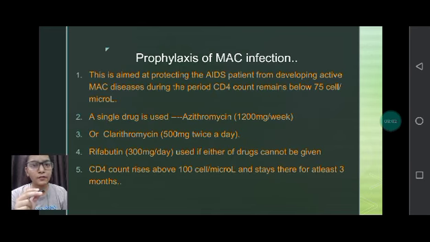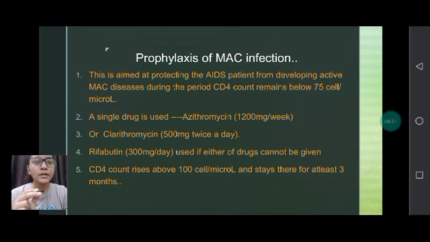Now, prophylaxis of MAC infection. In an immunocompromised patient, how can you prevent MAC infection, because MAC infection will occur if the patient is immunocompromised? This is aimed at protecting the AIDS patient from developing active MAC disease during the period the CD4 count remains below 75 cells per microliter.